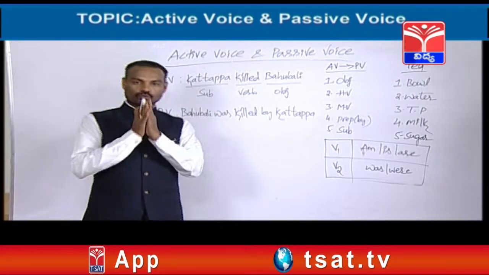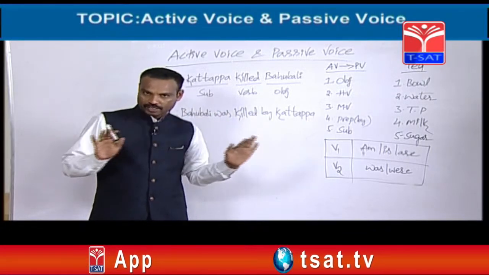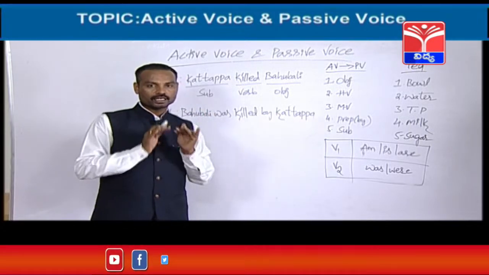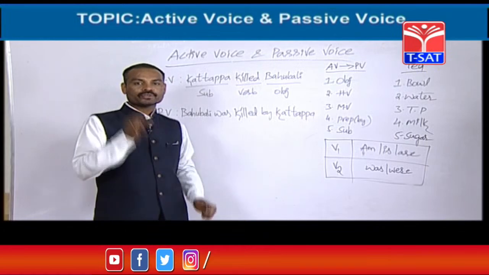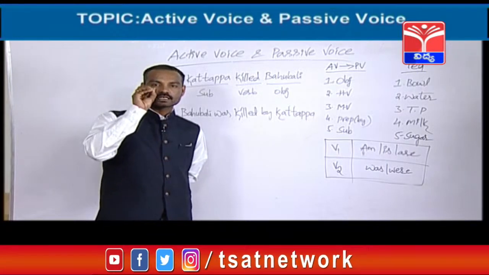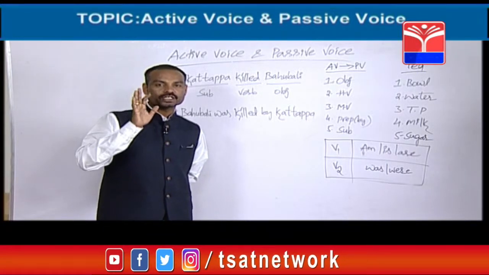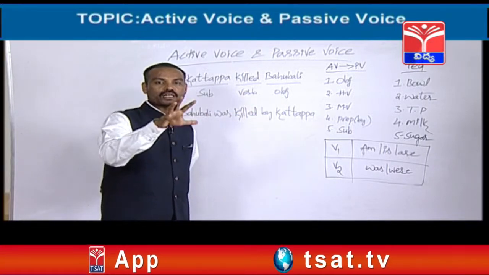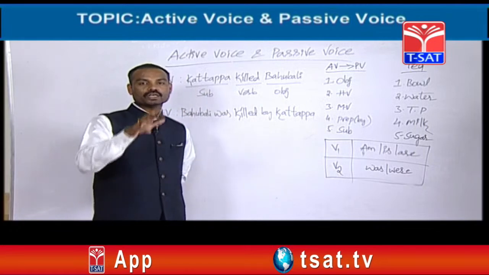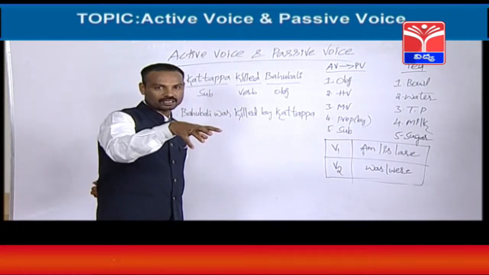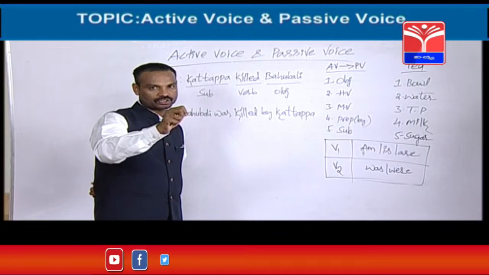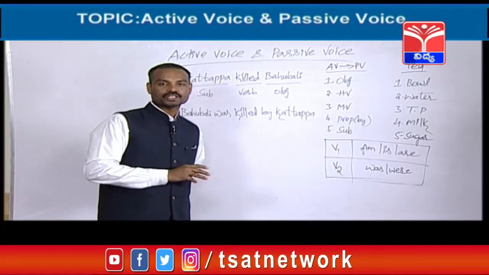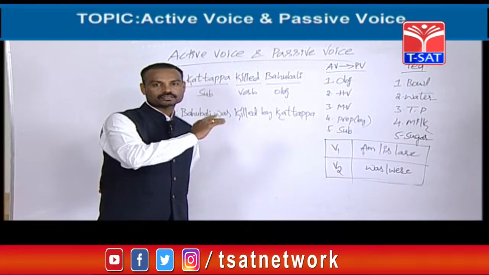So, friends, once again, in today's class the topic name is active voice and passive voice. Active voice definition: the sentence which starts with the subject is called active voice. Subject means the doer of the action, a person who does that work. Next, passive voice: the sentence which starts with the object is called passive voice.